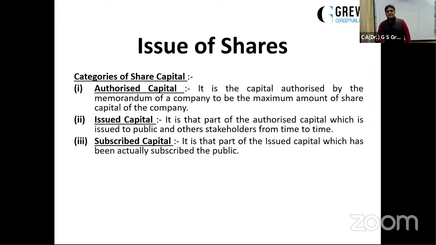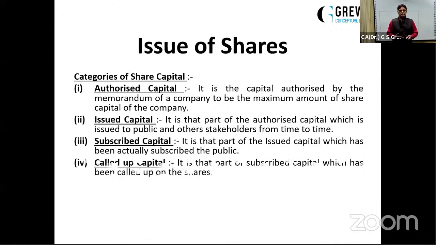Then subscribed capital. It is that part of issued capital which has been actually subscribed by the public. The shares actually applied for by the public. Subscribed capital can be equal to issued capital, can be less than issued capital, but cannot be more than issued capital. In a simple scenario, you have 50,000 shares issued to the public. The company cannot issue more than 50,000 shares to the public. So subscribed capital cannot be more than those 50,000 shares.